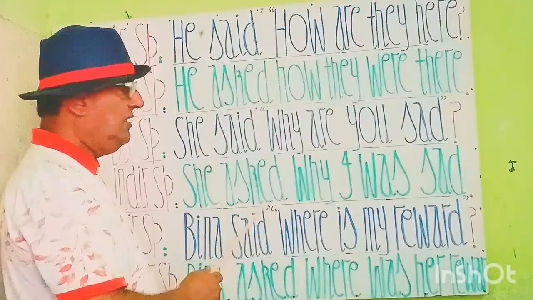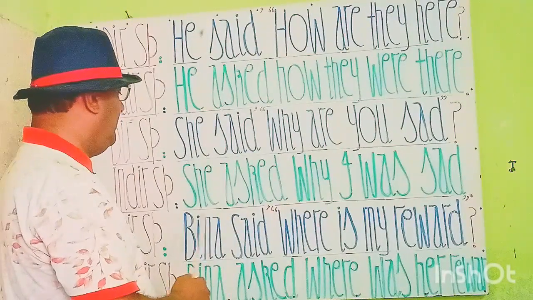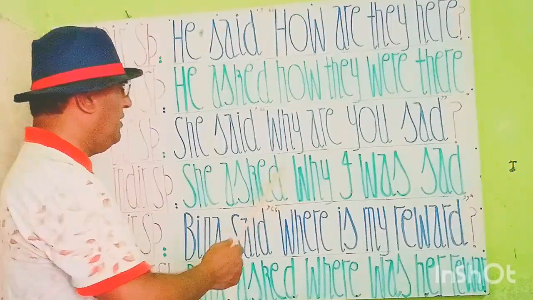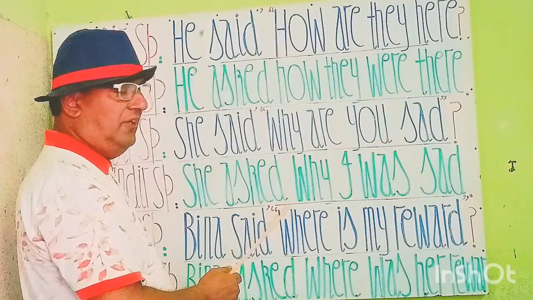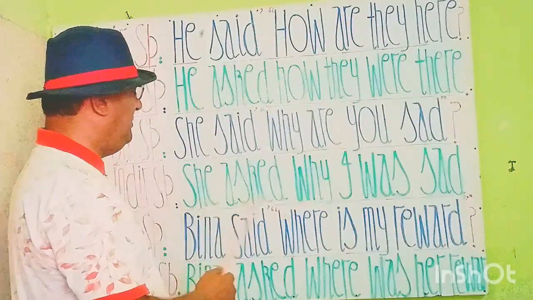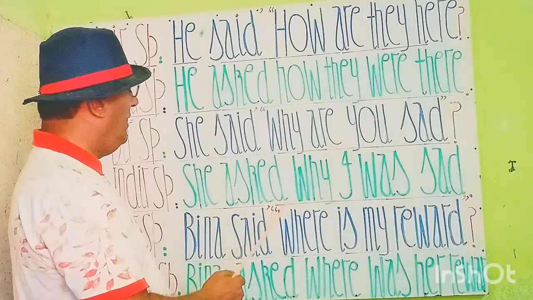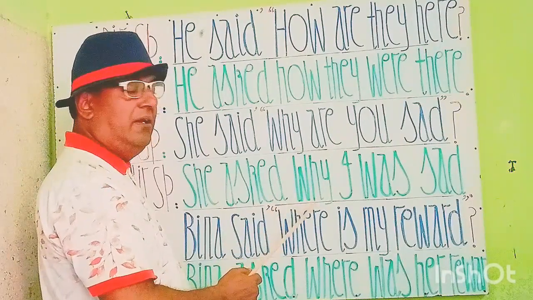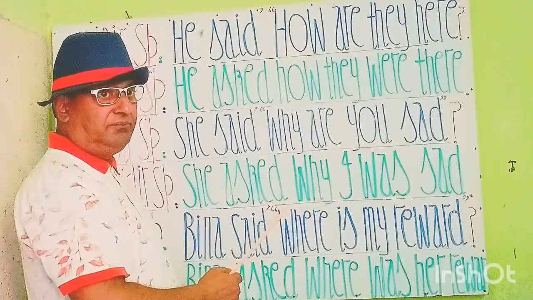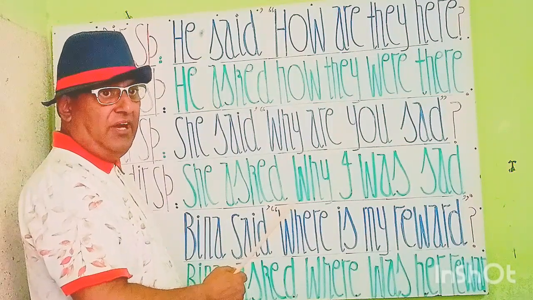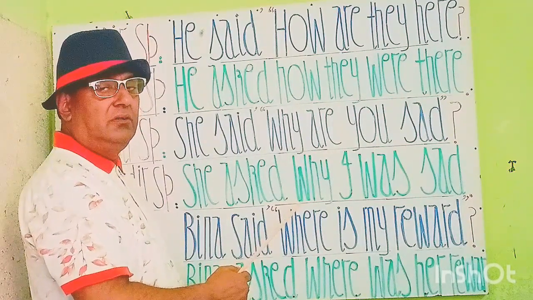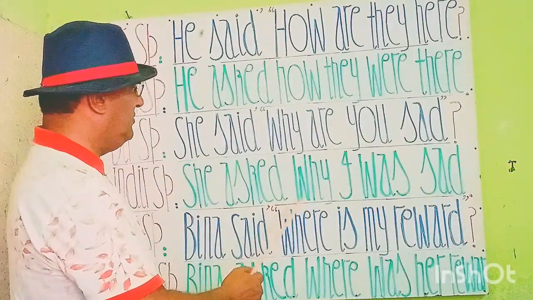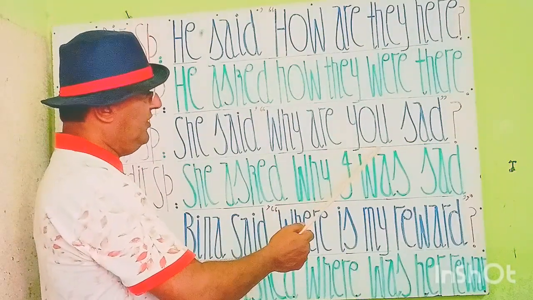Again you see my students, she asked. Said is replaced by asked. The commas are removed, because it's indirect speech. When we write down the first part, then we must remove the commas. And you see why is here. By rules, the wh-words why, where, when, who, how, what will be written as they are, so why is here as per rules. And now we have you, you is a second person.